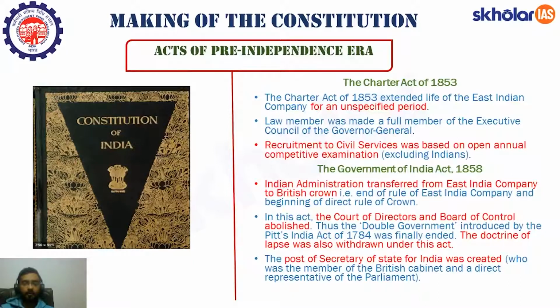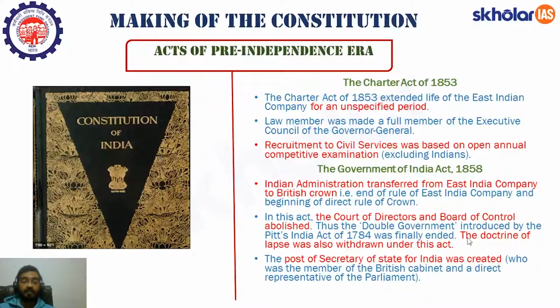What happened after this revolt is the Indian administration was transferred from East India Company to the British Crown, and it was through the Government of India Act of 1858. It ended company's rule in India, and now the India was directly ruled by the British Crown. I hope this part is clear. Now, in this act, the Court of Directors and the Board of Control, these two distinctions were abolished. It was established by the Pitt India Act, if you remember, we talked about. So, thus, the double government introduced by the Pitt India Act of 1784 was finally ended.